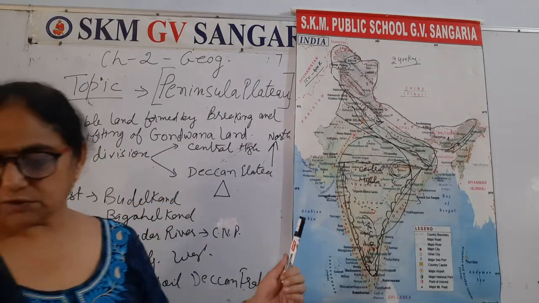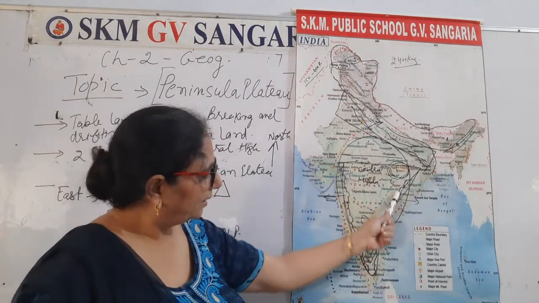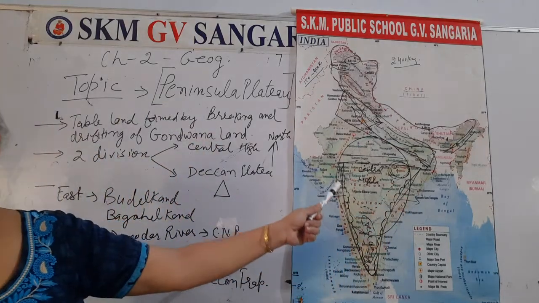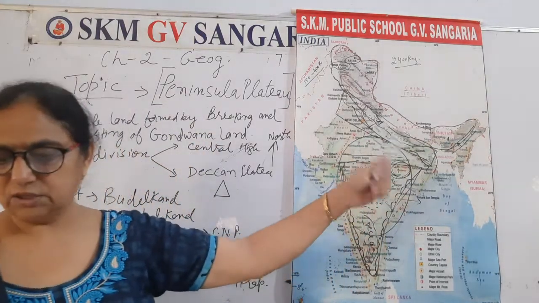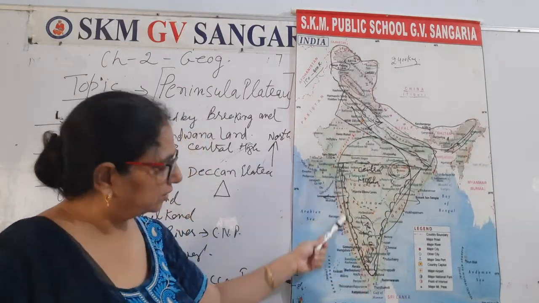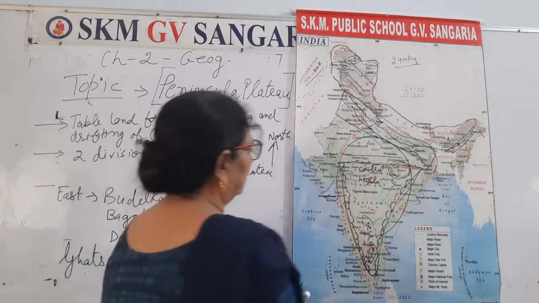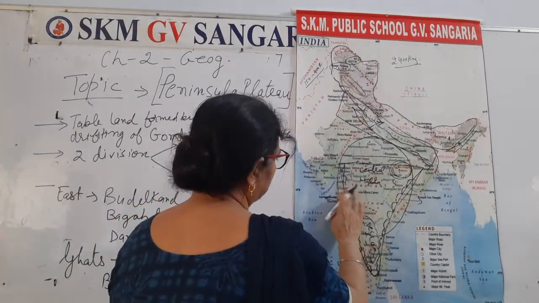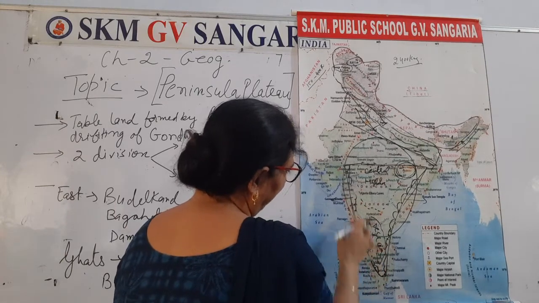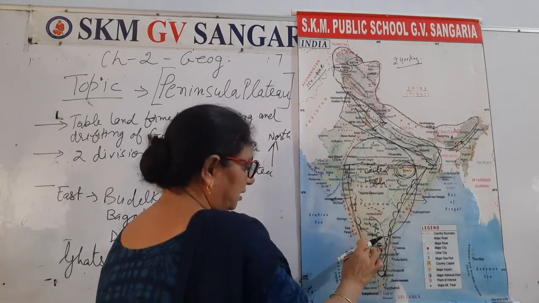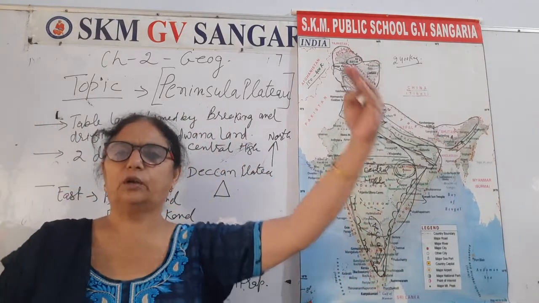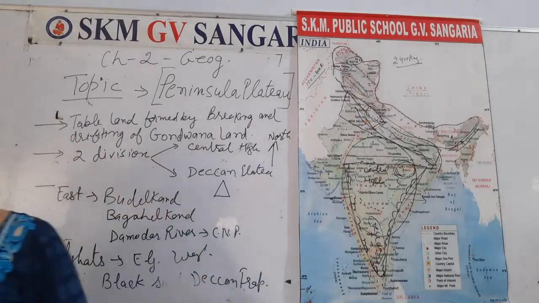The Eastern Ghats are somewhat discontinuous. At places they become discontinuous, like here are the mountains, and in between there is somewhat of a discontinuity. If you are going, you may not find it over there.